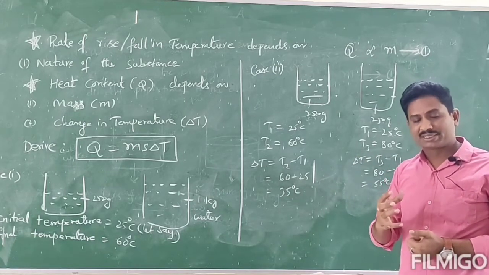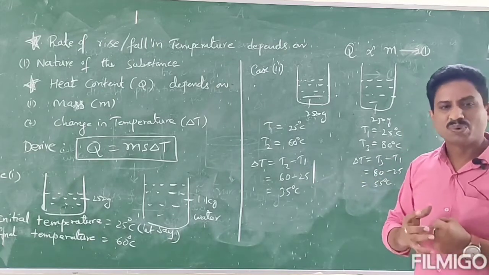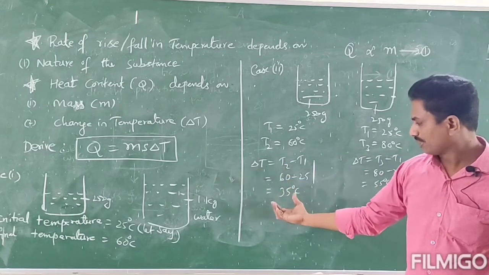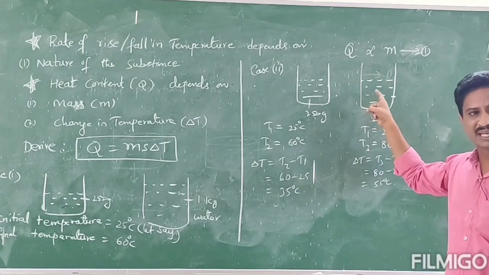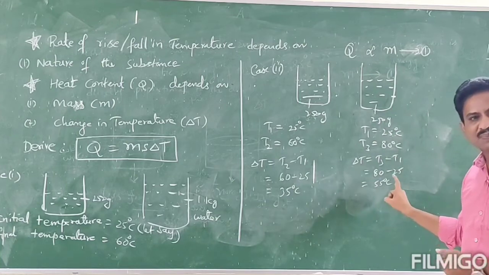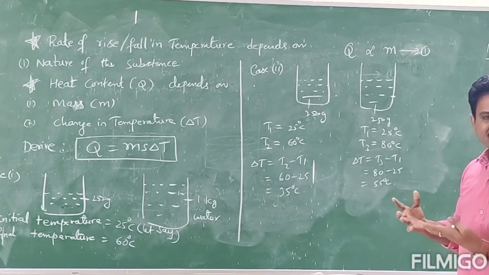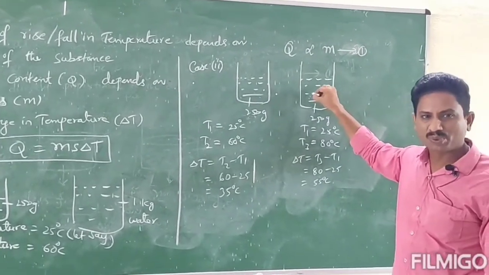But just assume, for which beaker do we have to supply more heat energy? In the first beaker the rise in temperature is 35 degrees centigrade, whereas in the second beaker of the same mass of water, the rise is 55 degrees centigrade. Yes, you can expect, it is very easy, that the second beaker needs more heat energy.